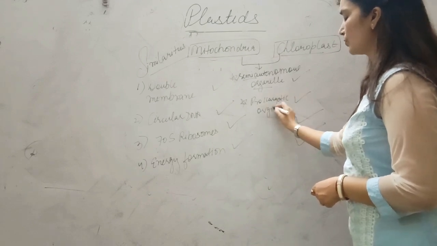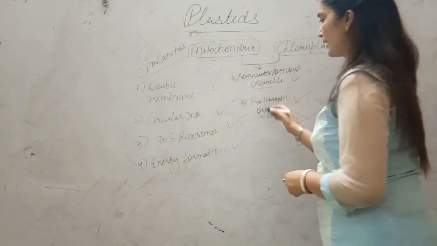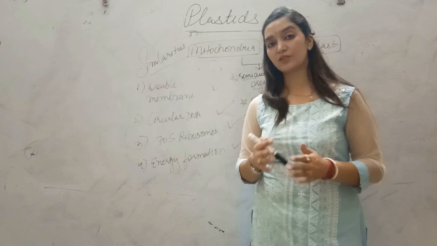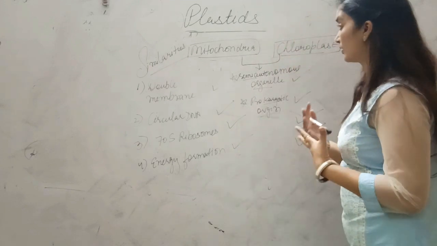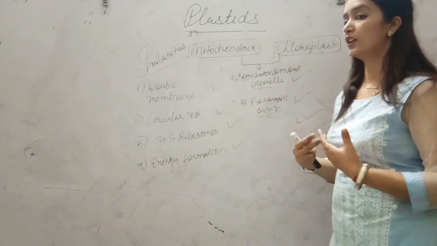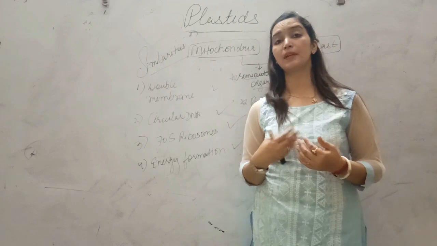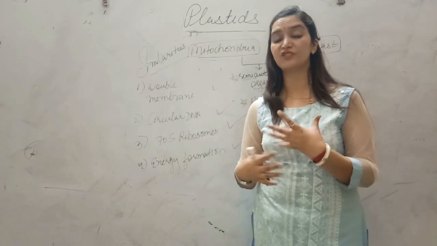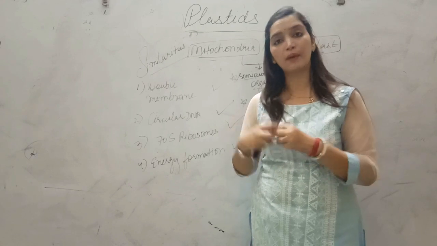As I have told you in the last lecture of mitochondria, actually what happens students, these mitochondria and chloroplast, they may be prokaryotes, and they entered the eukaryotic cell and started living as symbionts.